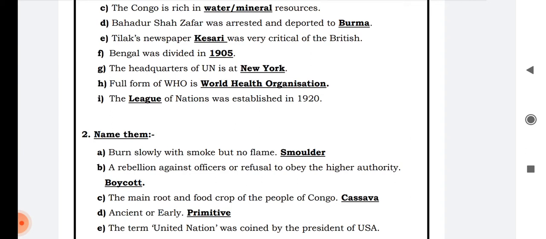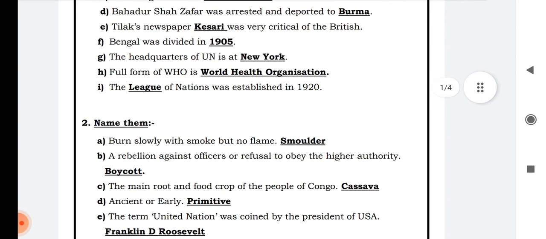D. Bahadur Shah Zafar was arrested and deported to Burma. Bahadur Shah Zafar was the last Mughal emperor of India at the time when the country was under the control of the Britishers, and he was arrested and deported, meaning he was exiled or sent to Burma.